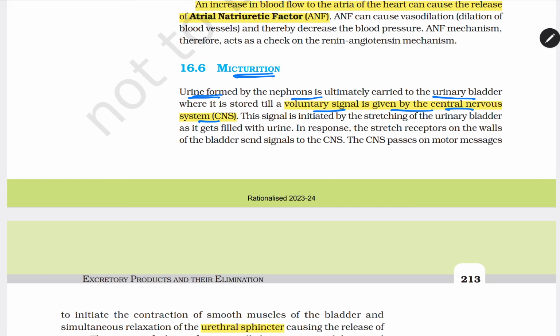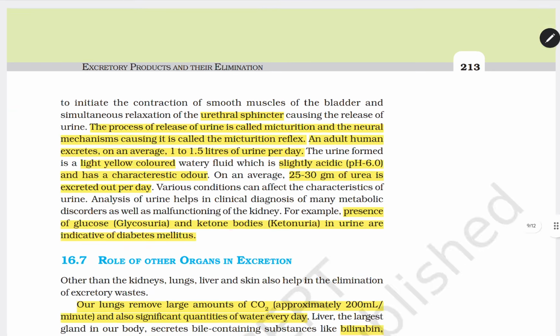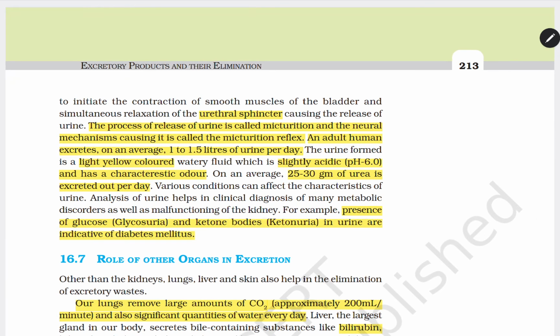In response, the stretch receptors on the walls of the bladder send a signal to the CNS. The stretch receptor is present in the urinary bladder. The CNS passes on a motor message to initiate the contraction of the smooth muscles of the bladder and simultaneous relaxation of the urethral sphincter, causing the release of the urine. The process of releasing urine is called micturition. The neural mechanism causing it is called the micturition reflex.